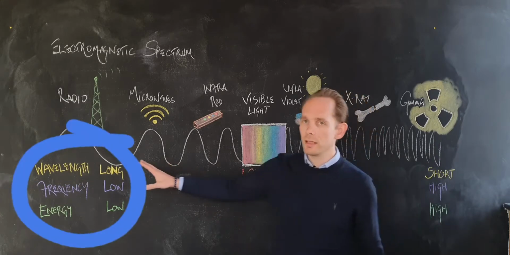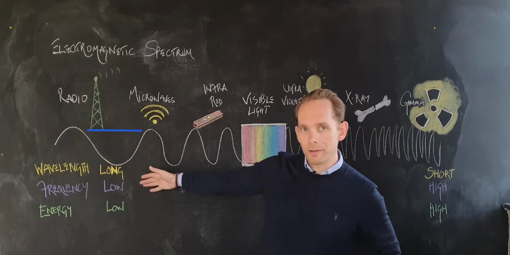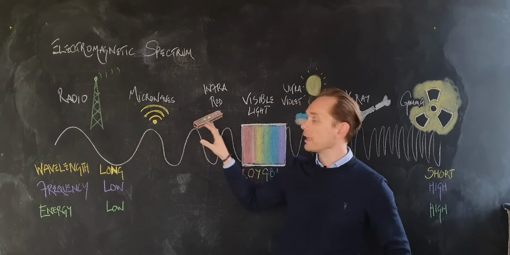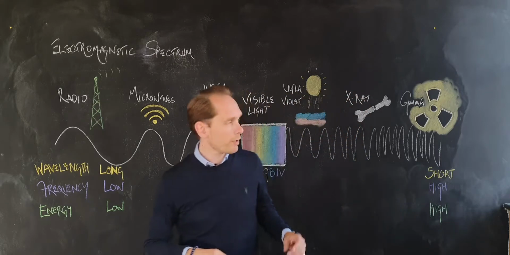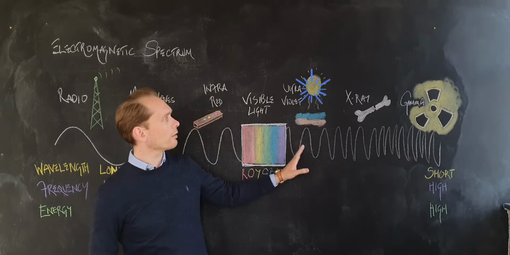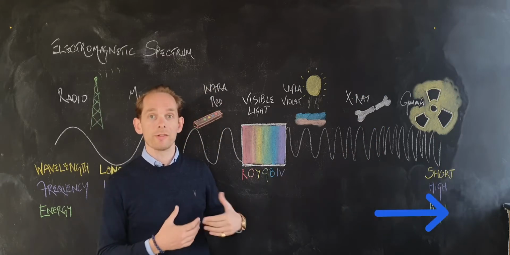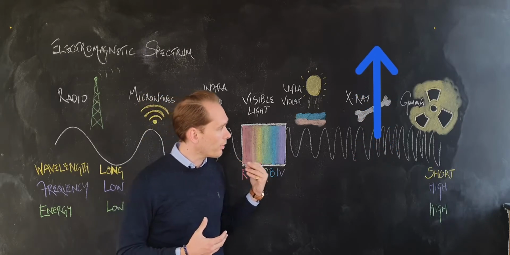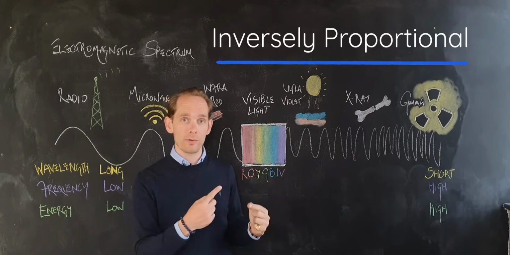So at this end here, where we've got forms of electromagnetic waves with long wavelengths and low frequency, we've got radio, microwave and infrared. That brings us to the visible spectrum, and then beyond the visible spectrum on the other side, after violet, we have ultraviolet, X-ray and gamma. Now this is a continuous spectrum of transverse waves. They have increasing frequency and decreasing wavelength. That is an inversely proportional relationship.